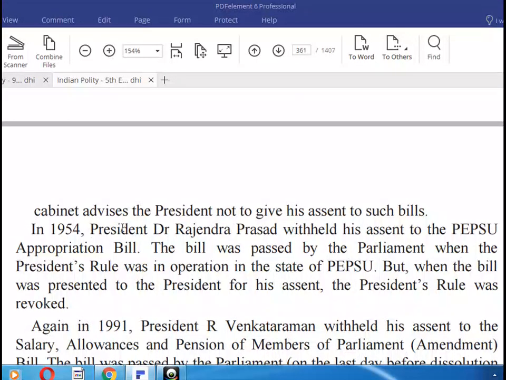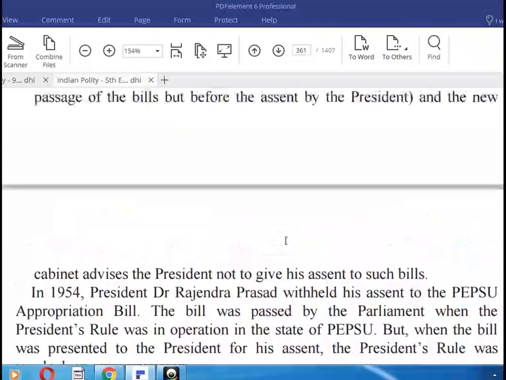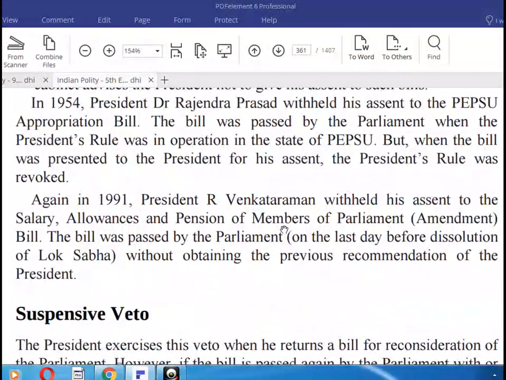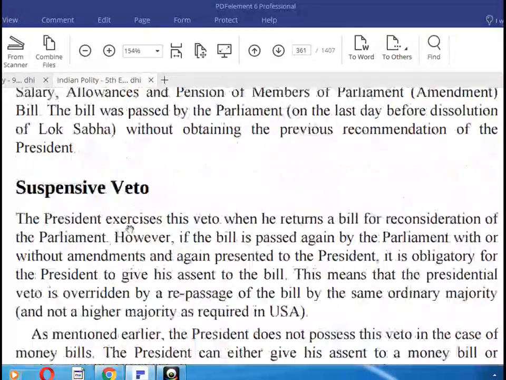In 1954, Dr. Rajendra Prasad withheld his assent to the PEPSU Appropriation Bill passed by the Parliament when President's rule was in operation in the state. In 1991, President R. Venkataraman withheld his assent to the Salary, Allowances and Pensions of Members of Parliament bill.